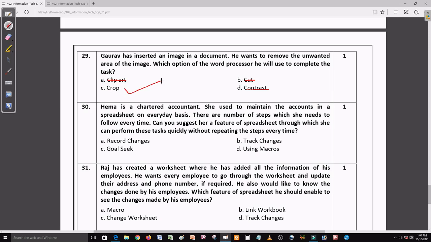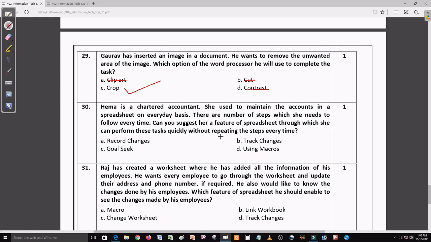Now comes question number 30. It says Hema is a chartered accountant. She maintains the accounts in a spreadsheet on an everyday basis. There are a number of steps which she needs to follow every time. Can you suggest a feature of the spreadsheet through which she can perform the task quickly without repeating the steps every time?